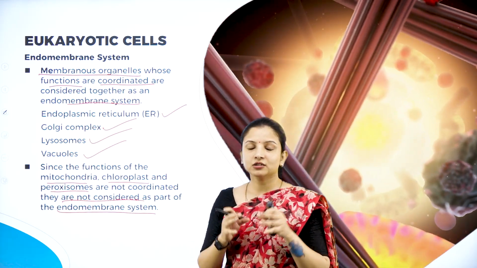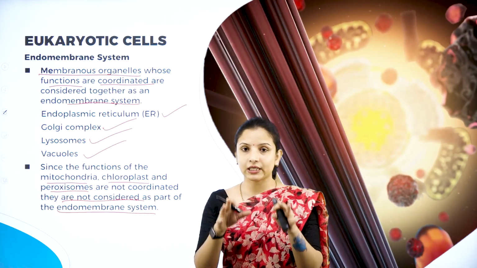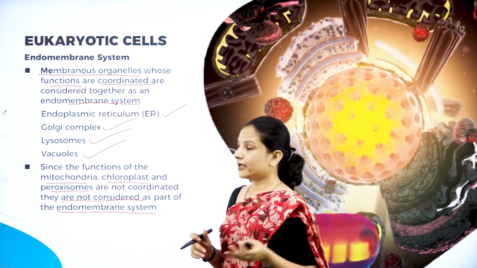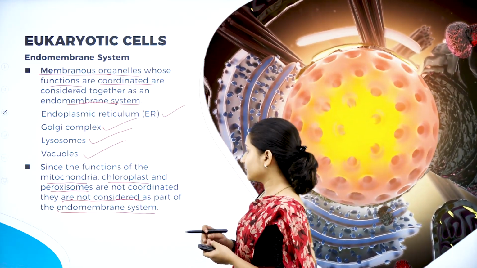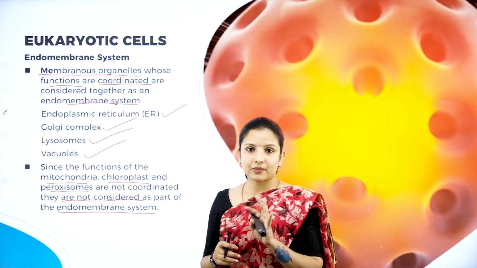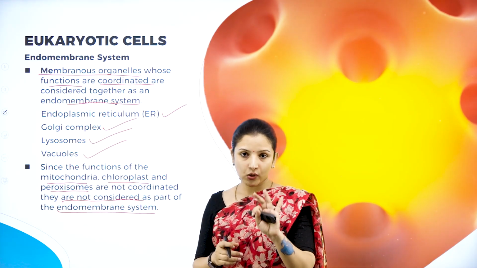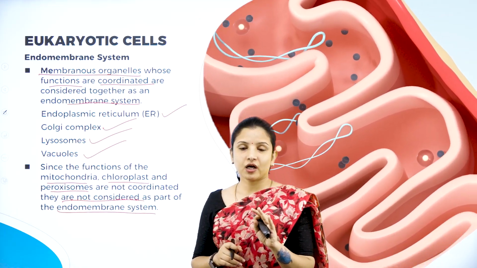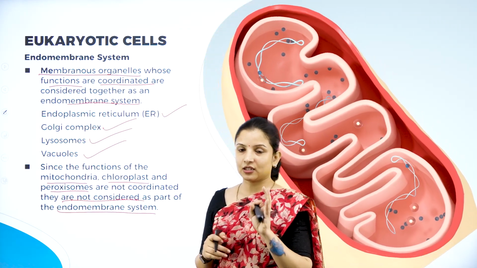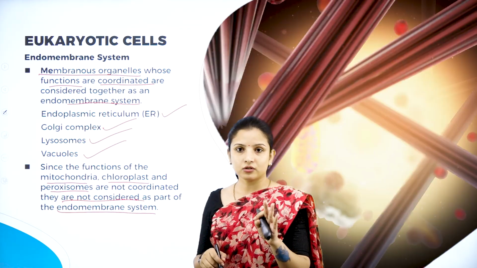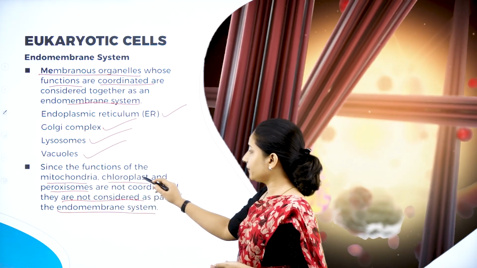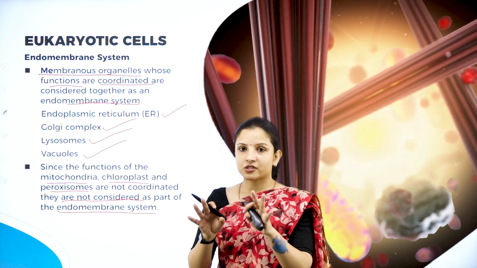And there are some organelles which function individually. They do not coordinate with one another. Such organelles are called the non-endomembrane system. Or rather, we can say they are not considered a part of the endomembrane system. So, you have to be careful. If a question comes, what are the different organelles that constitute an endomembrane system? Then it is the endoplasmic reticulum, the Golgi complex, the lysosomes and the vacuole. Whereas the mitochondria, the chloroplast, and the peroxisome function individually.